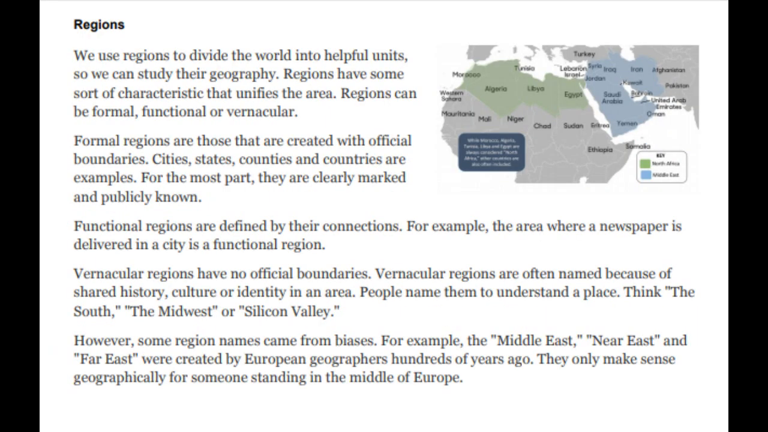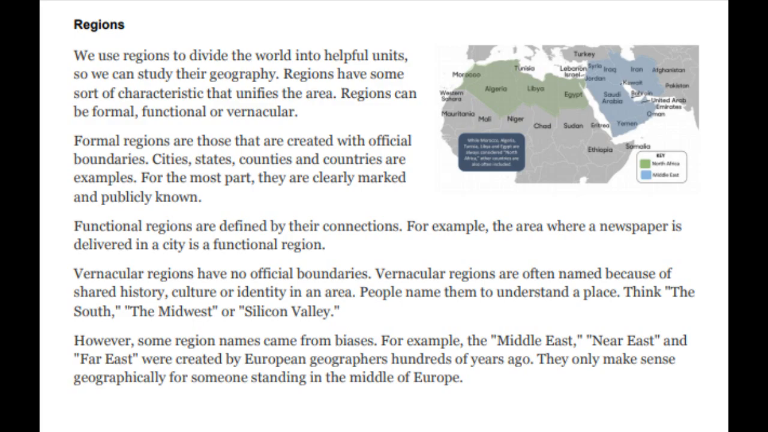Regions. We use regions to divide the world into helpful units so we can study their geography. Regions have some sort of characteristic that unifies the area. Regions can be formal, functional, or vernacular. Formal regions are those that are created with official boundaries. Cities, states, counties, and countries are examples. For the most part, they are clearly marked and publicly known.